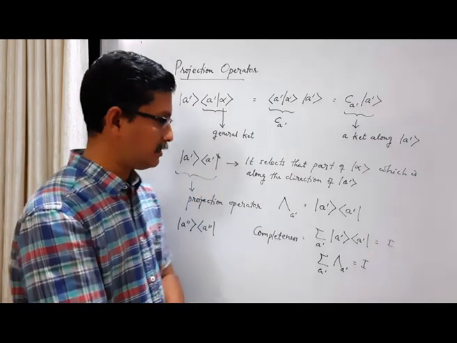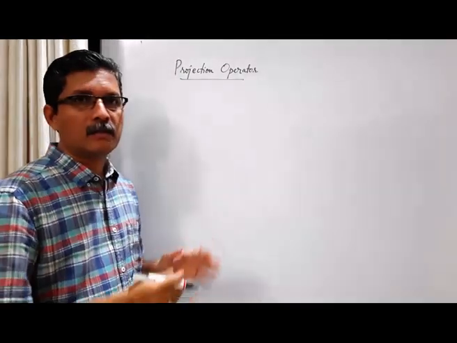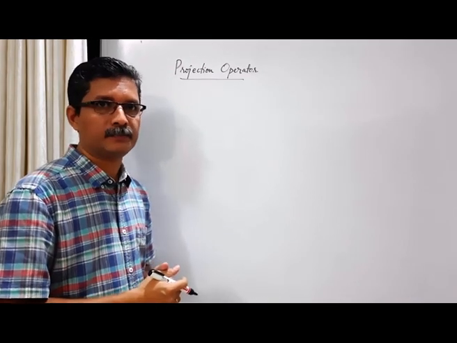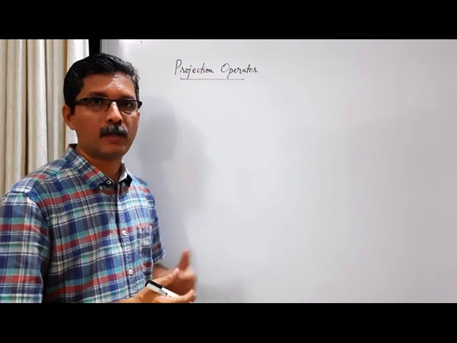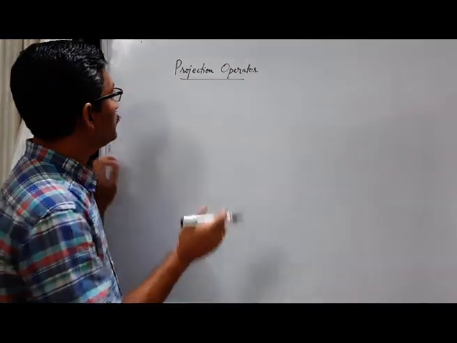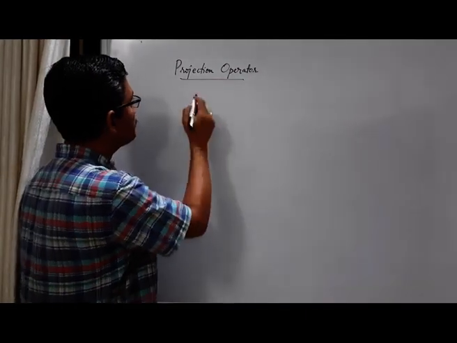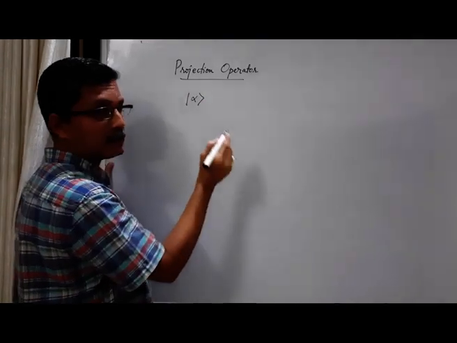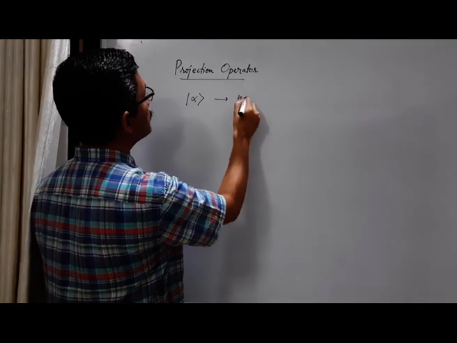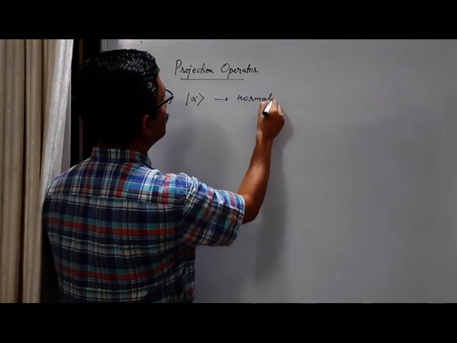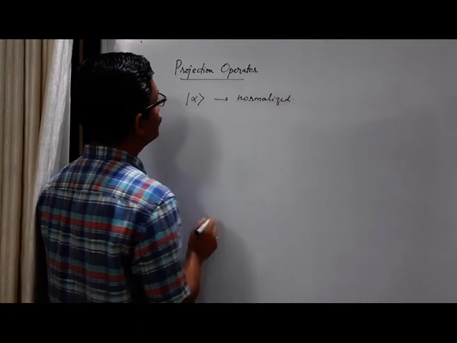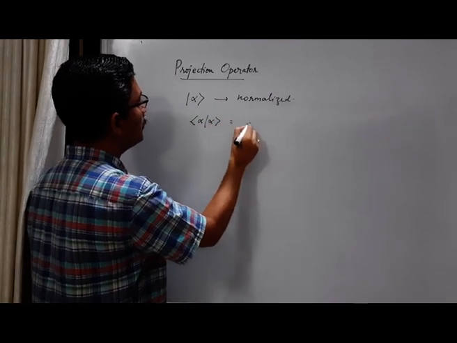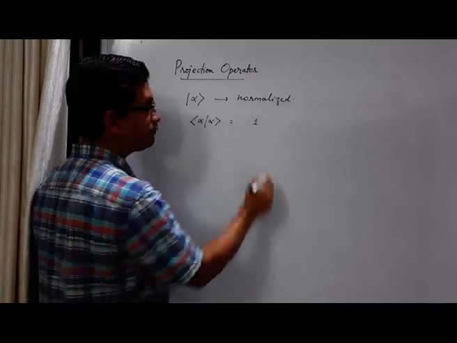That is the completeness condition. Let us consider an illustration of the usefulness of the projection operator, and also the usefulness of the completeness condition. Let us start with a general ket alpha, which is normalized. If it is normalized, the inner product of alpha with itself should be 1, right?